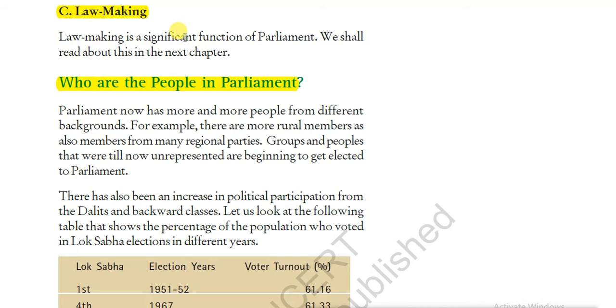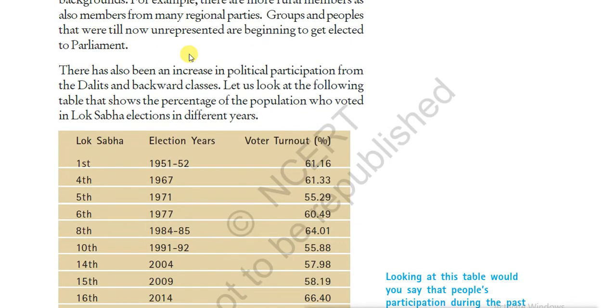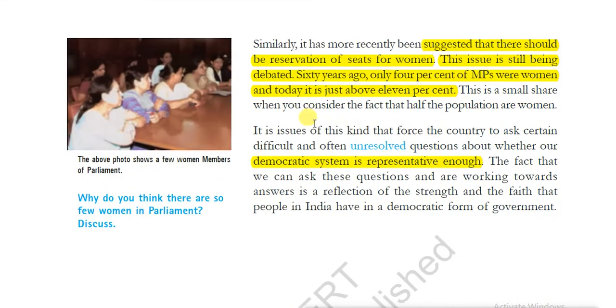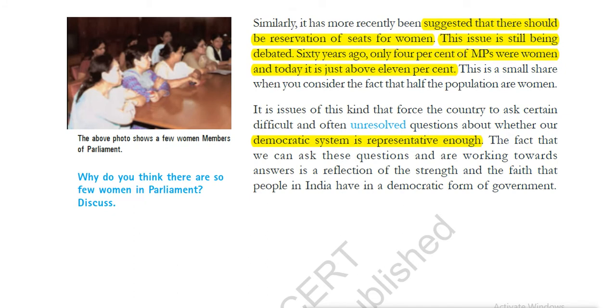So how does the law making process work? Let's say the bill is introduced in Lok Sabha, approved with a simple majority, and it will go to Rajya Sabha. Even after the passage in Rajya Sabha, the bill will go to the president only. Once the president has given approval, that is assent, then the bill will become an act, right? So here you can remember some political party representation to Dalits also they have mentioned. And finally, for a representative democracy, every community of the society must be represented. That is why some seats are reserved in parliament for SCs and STs also. Very, very important for Dalits. This is a 10 marks question and very important.